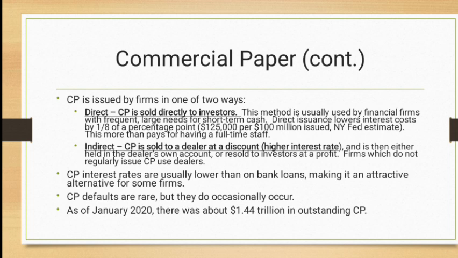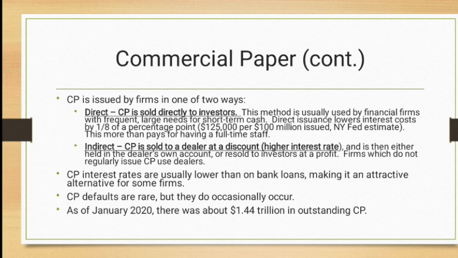There are two types of commercial papers: direct commercial paper sold directly to investors and indirect commercial paper sold to a dealer at a discount rate. Those commercial papers sold directly to investors are usually issued by financial firms with frequent large needs for short-term cash. Direct issue lowers the interest cost by 1/8%. Usually the investor is not given a discounted rate but pays the full payment, right?